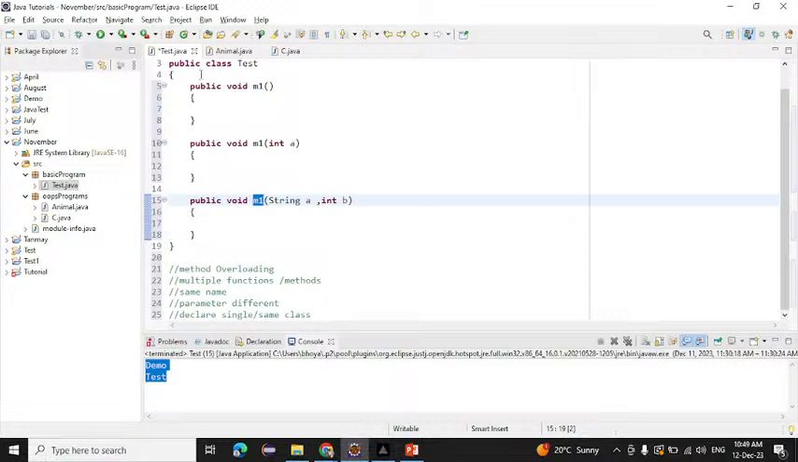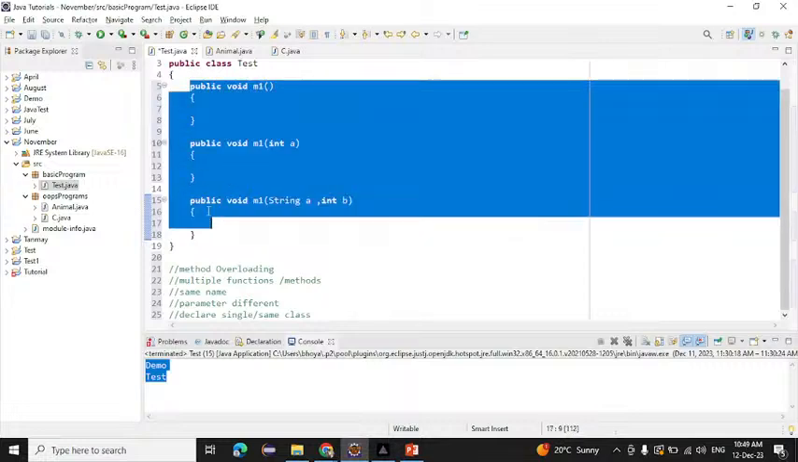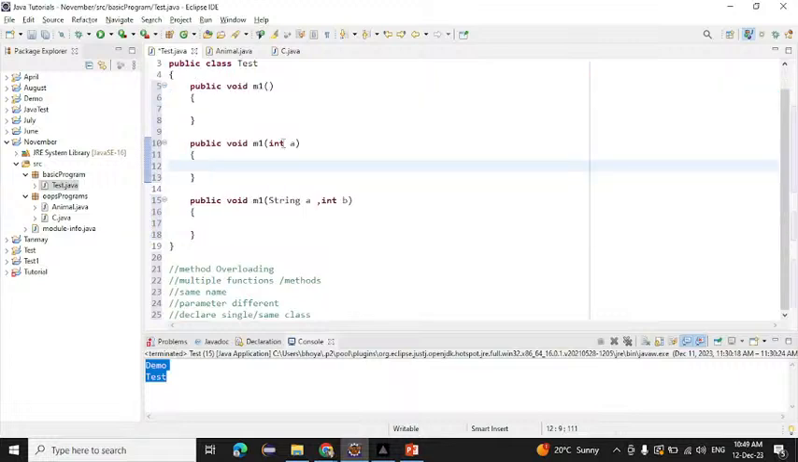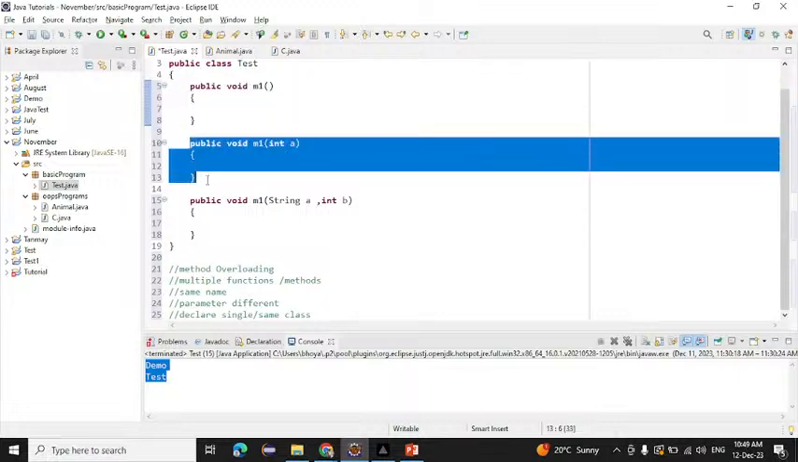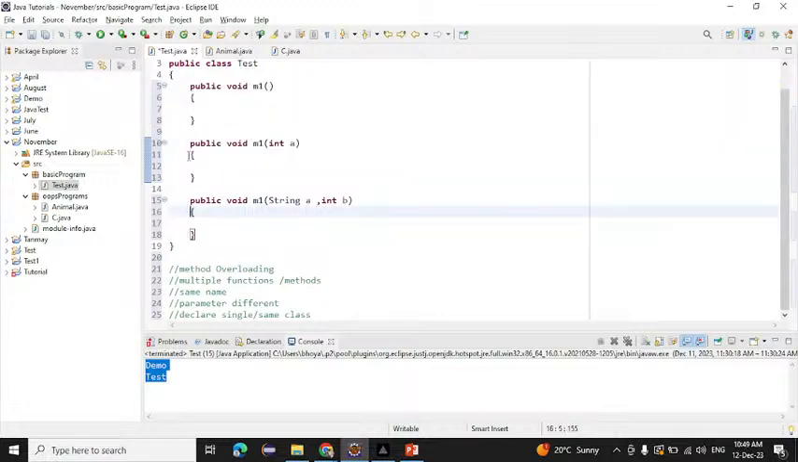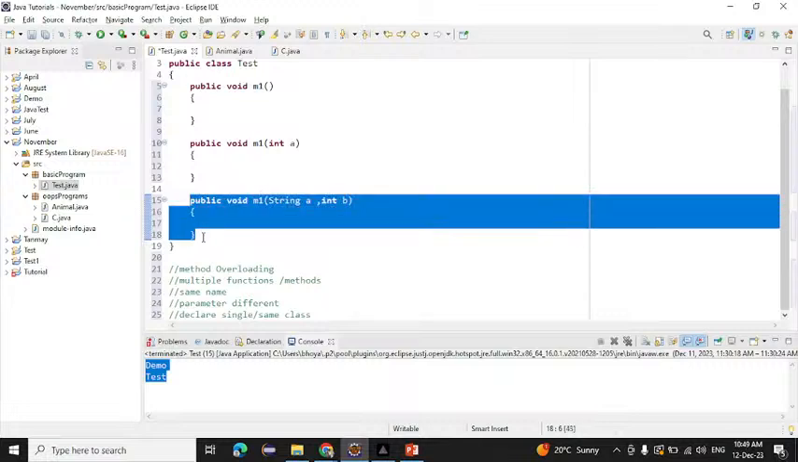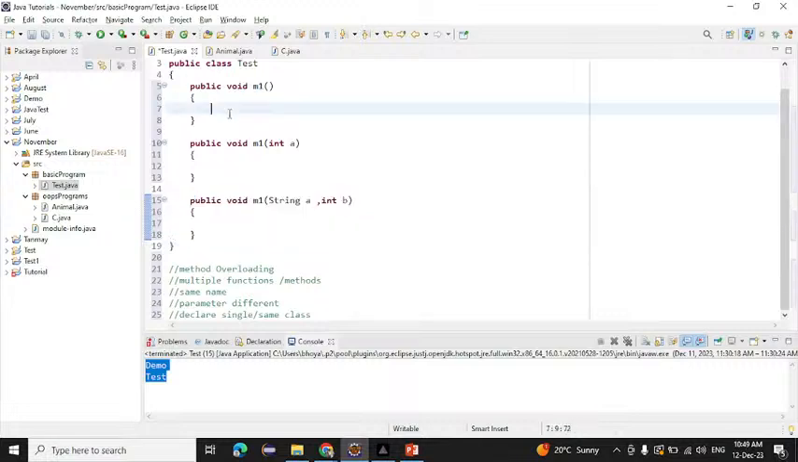I have declared them within one class only. Means in the same class I have declared multiple functions, inside this class only. But what I did is declare the parameters differently. These have zero parameters, these have one parameter, and these have two parameters.